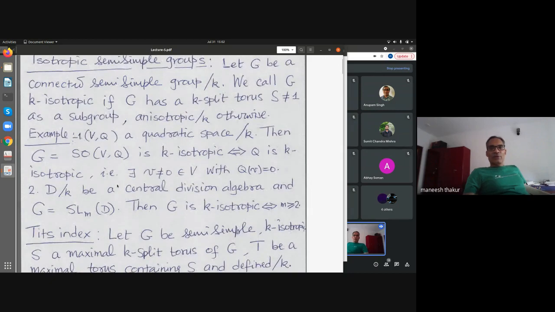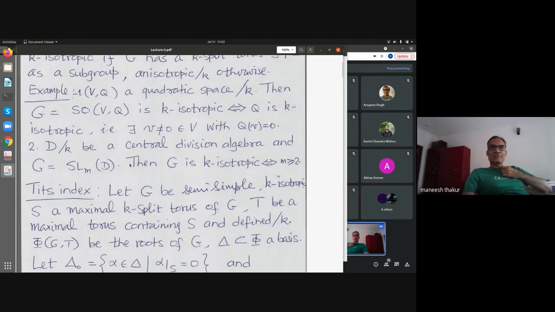You will find this, again, I maybe overemphasize this book by Jacobson, Basic Algebra, Volume 1. I think in that there is this chapter on vector spaces with Hermitian forms, quadratic forms, and so on. There you will find this as an exercise, but of course not stated in this language, but the contents are there, so one can solve this exercise.